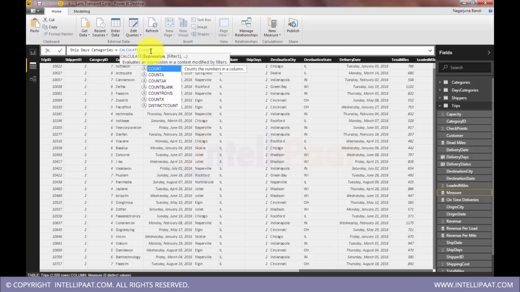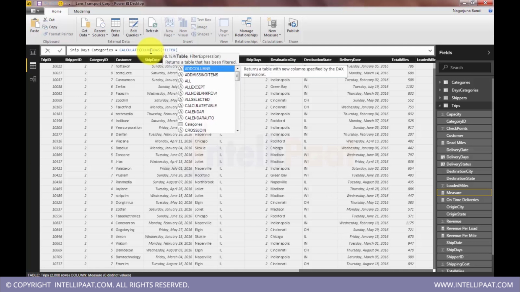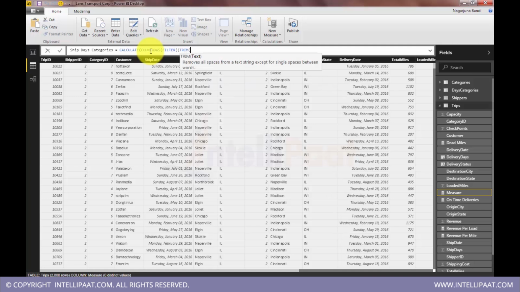This time I will not use count A or count X. I will use directly count rows. Straight away count rows by applying a simple filter like I used earlier. Filter what? Filter trips table, filter trips table.